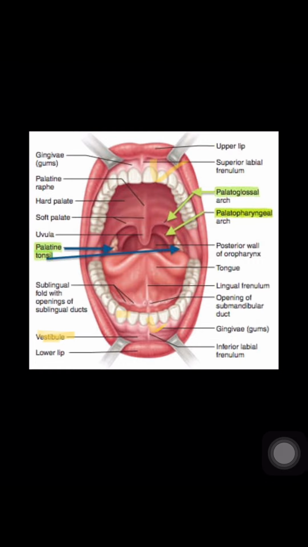Here is the hard palate, here is the soft palate, and where they both combine in the middle, taste buds are also present. Not only on the tongue, they are also present here. So that was the mouth and oral cavity.